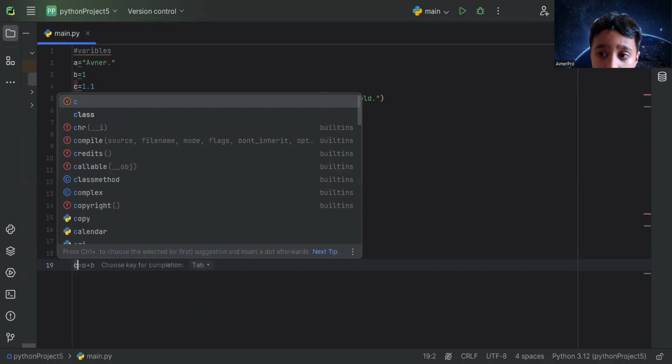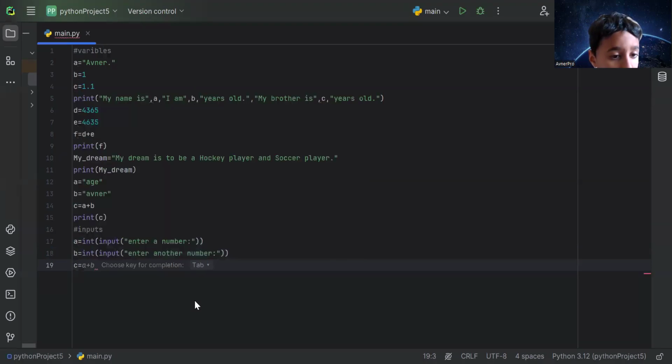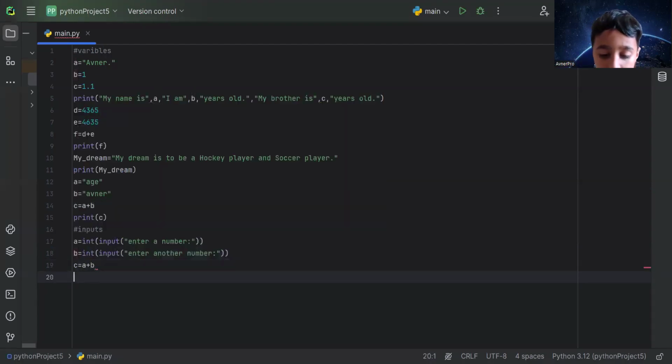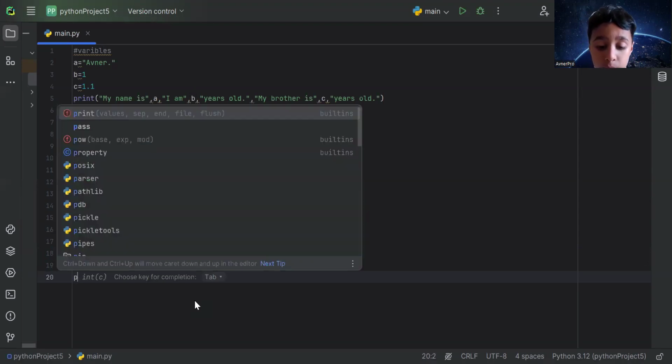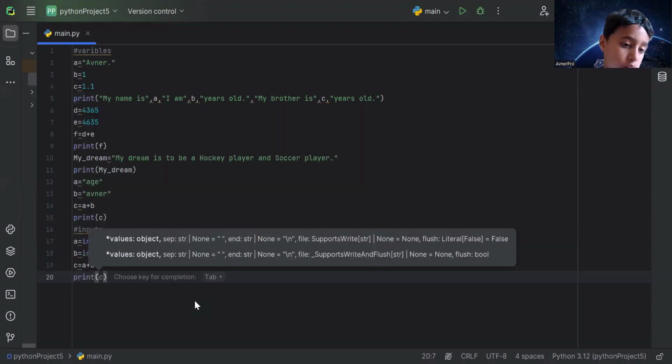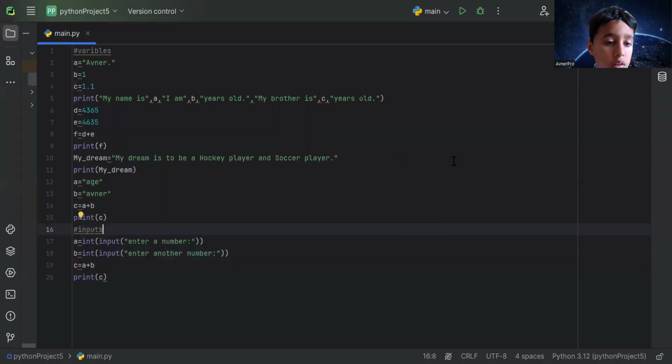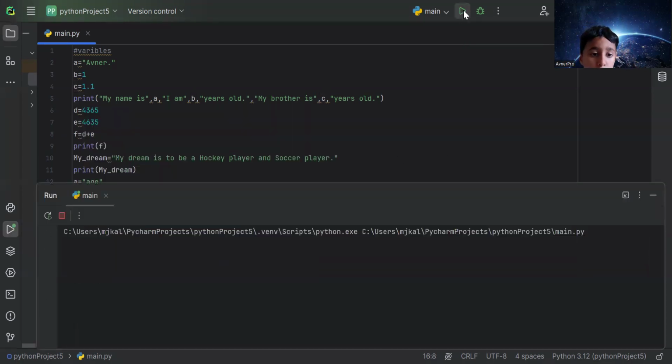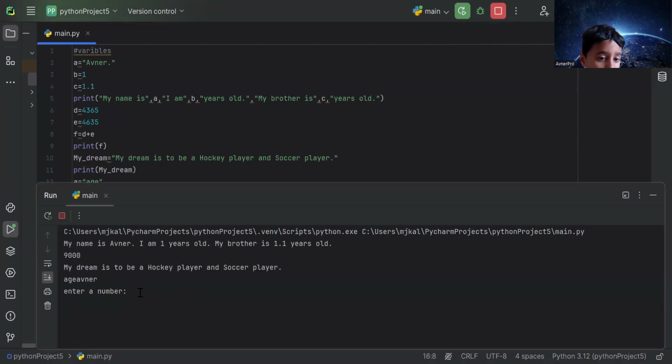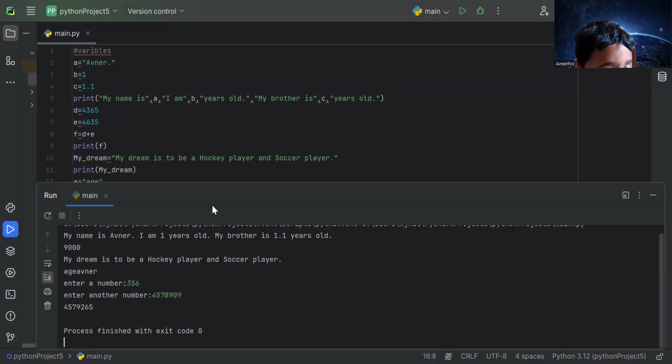Now, C equals A plus B. So this is how I add them. Print C. Okay? So this is an input for any number. Let's say 4, 5, 6, 0. See? It gave me the sum.